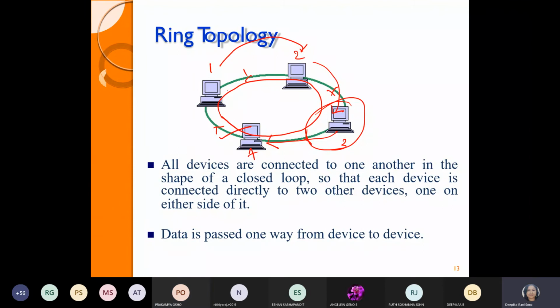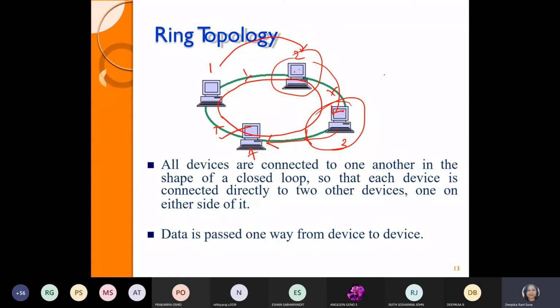Tell me quickly. Ma'am, connection will be slower. Yeah, because it uses or involves the intermediate node. If 1 and 3 want to connect, they have to involve 2. If 2 and 4 want to connect, they have to involve 3. Okay, they are using the intermediate devices.